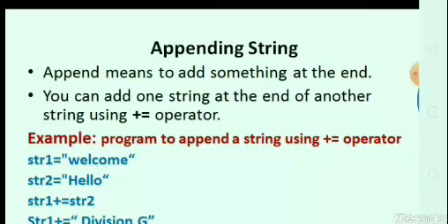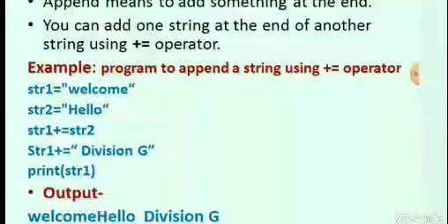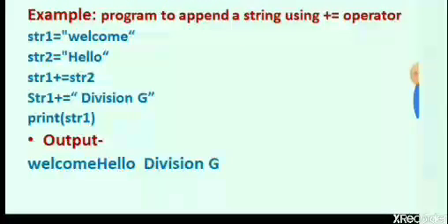The second operation is appending string. Append means to add something at the end, which means we attach another string to the first string. You can add one string at the end of another string using the plus-equals operator. Example: program to append a string using the plus-equals operator. Here str1 is equal to "welcome", str2 is equal to "hello". We have to append str2 to str1. So str1 plus-equals str2. Then str1 plus-equals "division G". Print str1. The output is welcome hello division G.